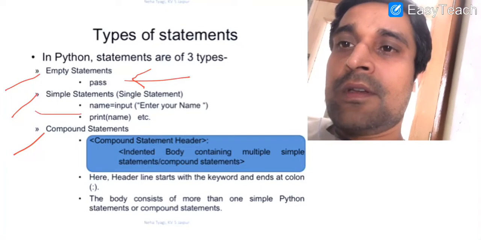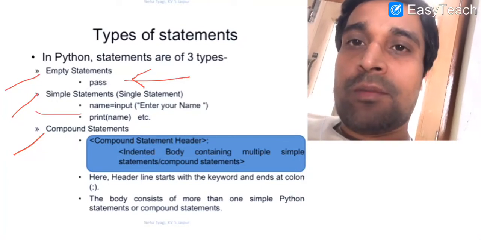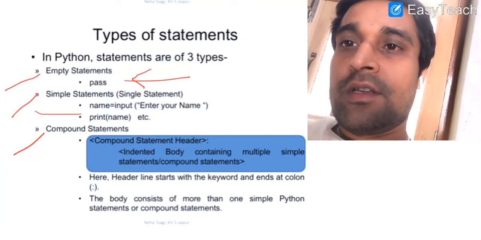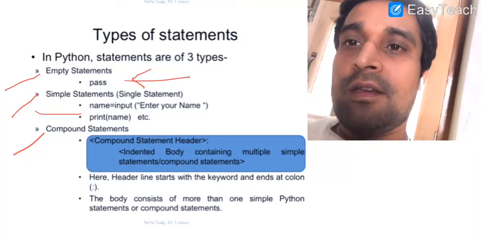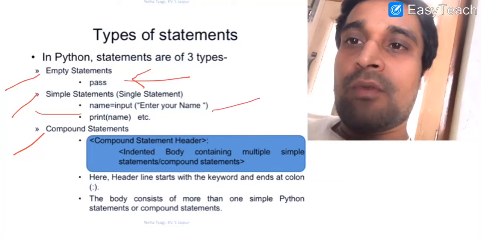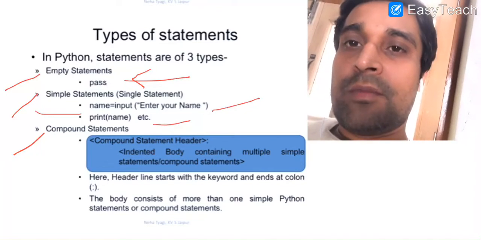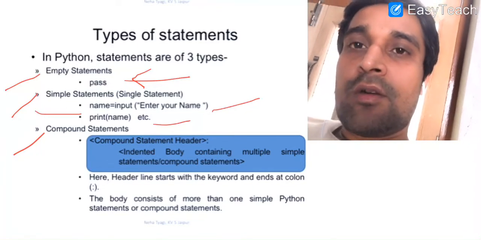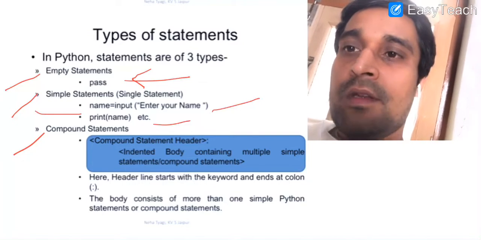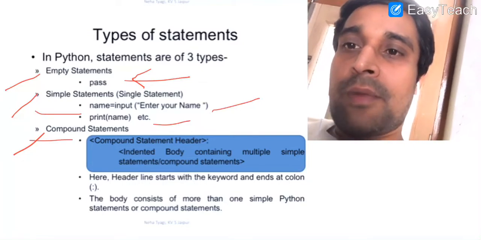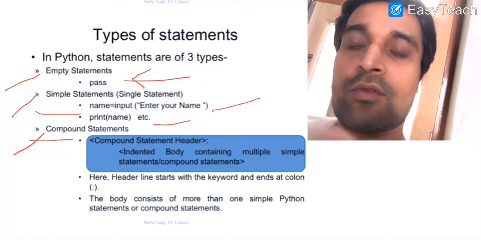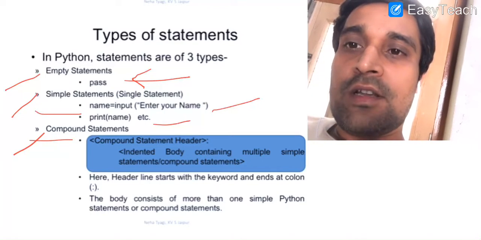Thereafter, simple statements. A single executable unit is known as a simple or single statement. Here in our example we have given one example of an input statement and one example of a print statement to display the information or contents on the standard output device, that is the monitor. Thereafter, compound statements. Compound statements are a set of statements which is treated as a single unit.